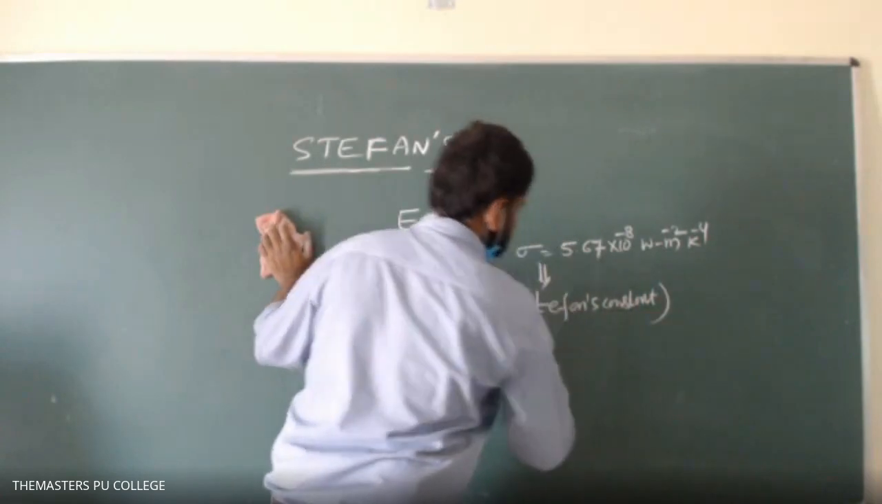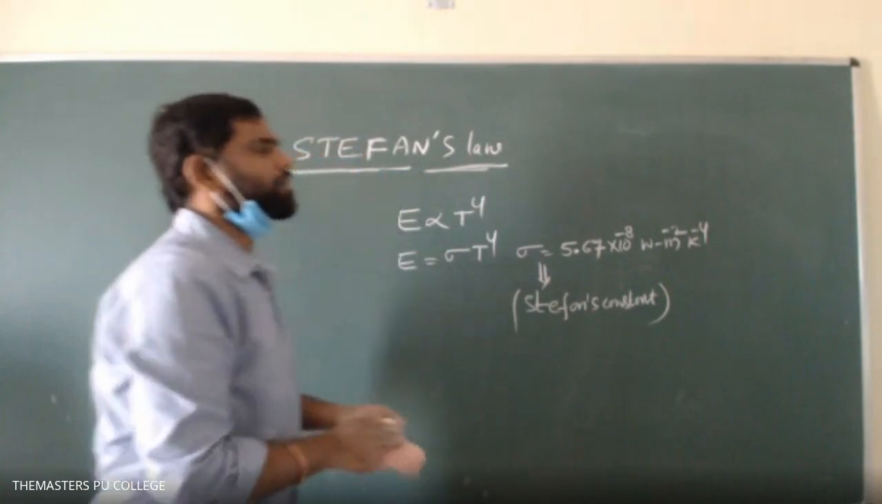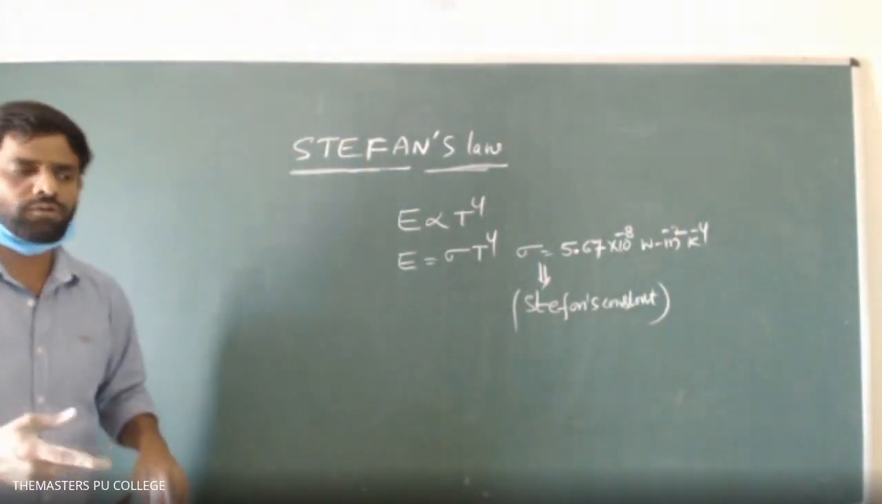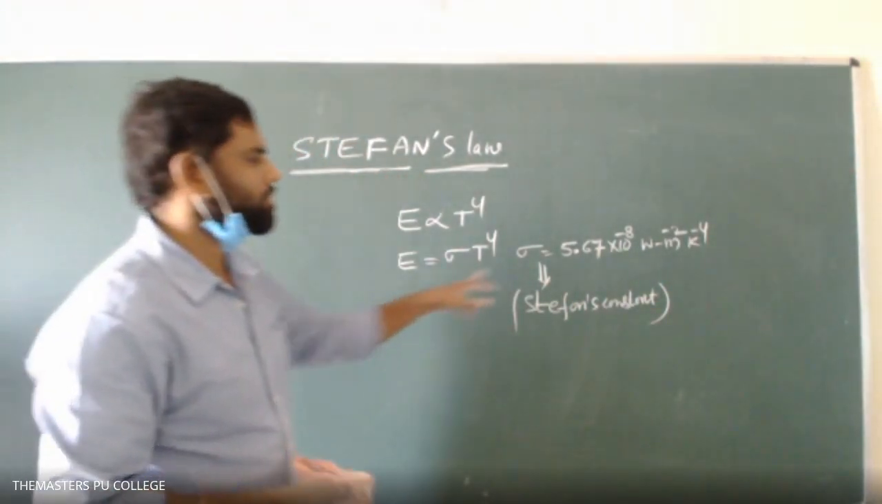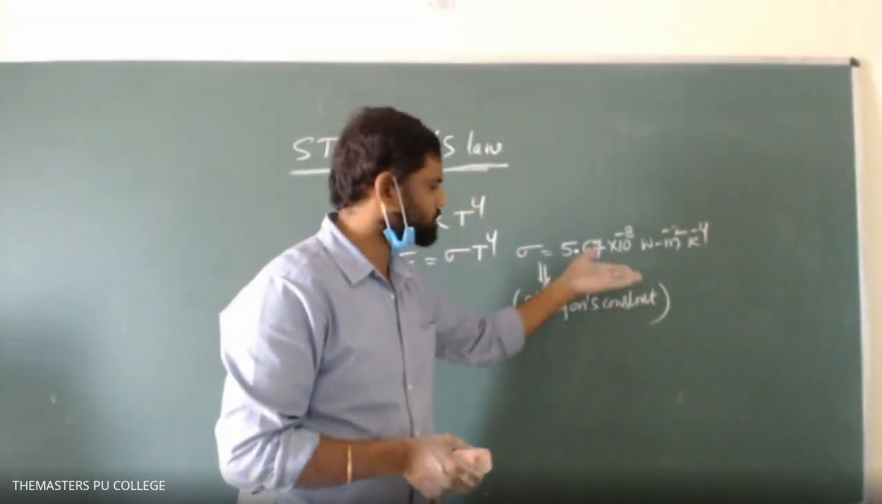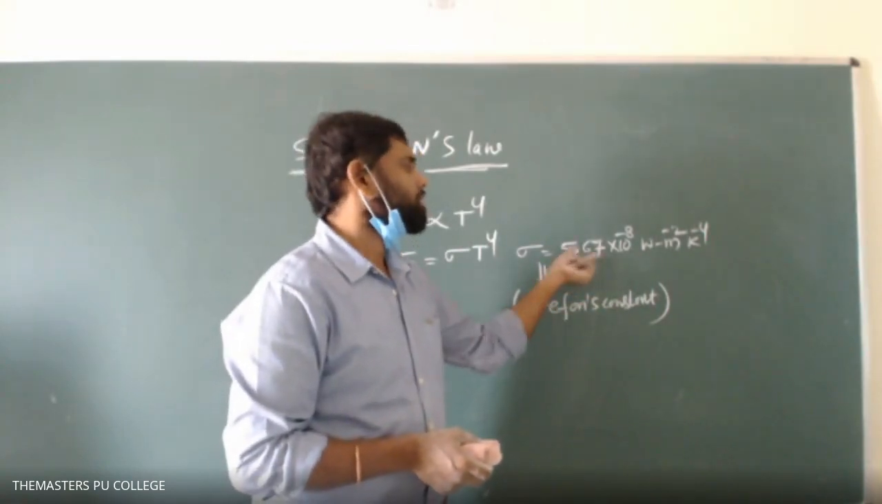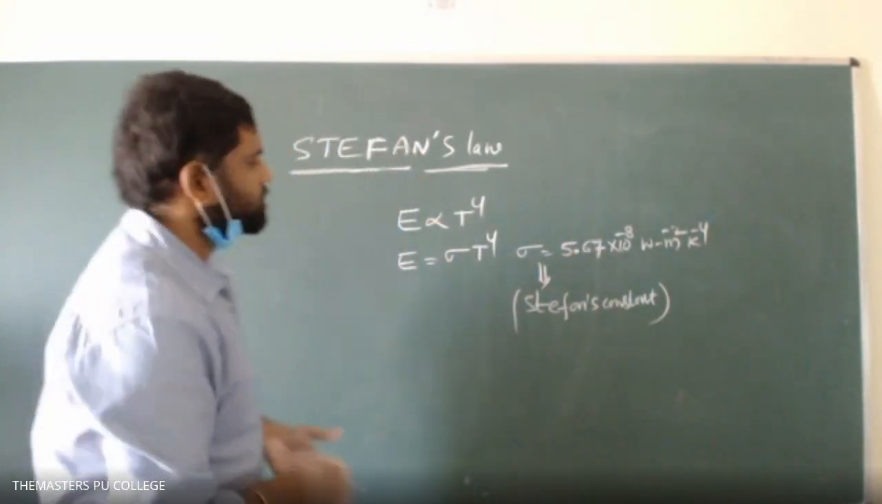Its value is 5.67 into 10 to the power of -8 watt per meter square Kelvin to the power of 4. So students, you have to remember this value. They won't give this value. Sometimes they will give, sometimes they may not. Better to remember this. Okay, so that is about Stefan's law.